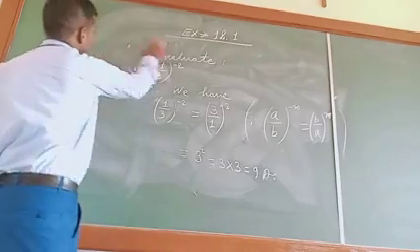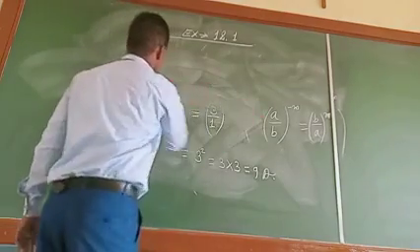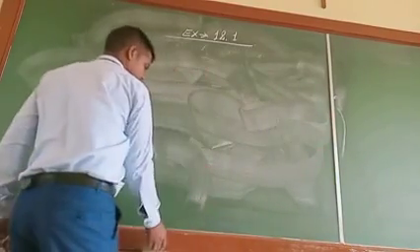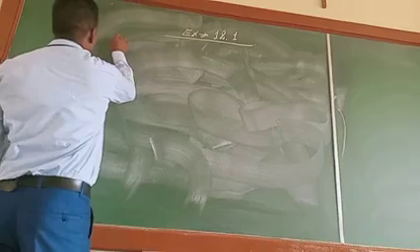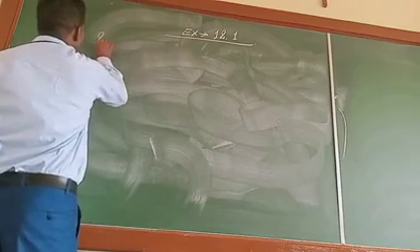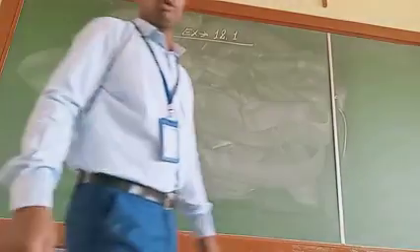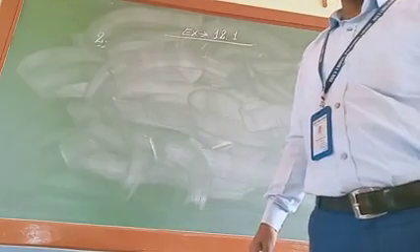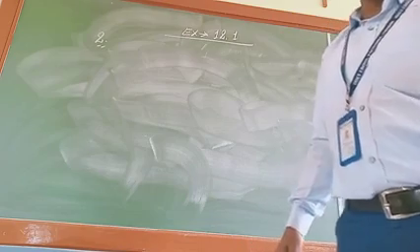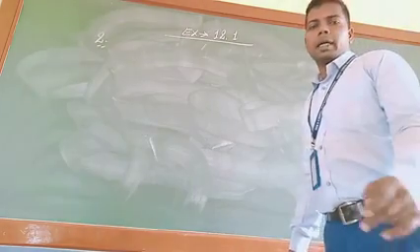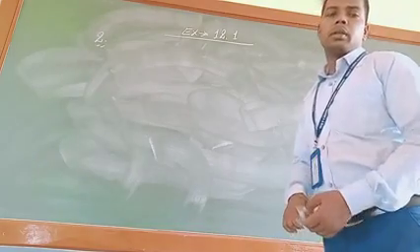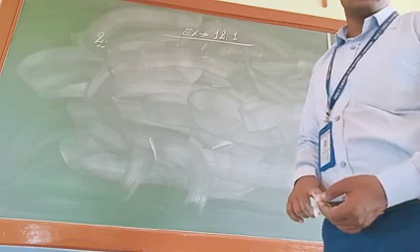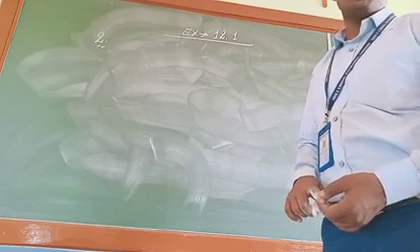Question number 2 of exercise 12.1 says, simplify and express the result in positive power notation. Means there are some exponential expressions which we will have to calculate, and thereafter the answer we have to give in positive powers only.